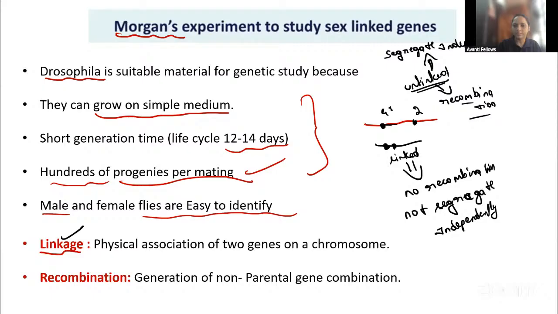So just remember, when they are linked, there will be no recombination and no independent segregation. When they are unlinked, they segregate independently and recombination will happen. So recombination is nothing but the generation of non-parental gene combinations.